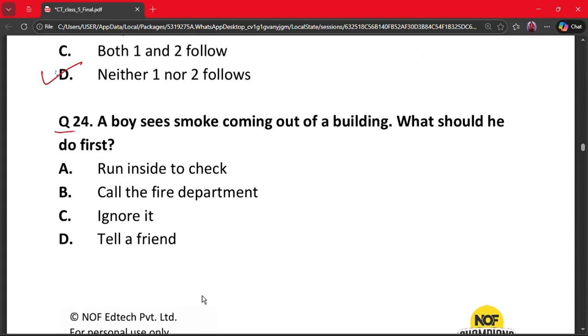Question number 24. A boy sees smoke coming out from a building. What should he do first? A. Run inside to check. B. Call the fire department. C. Ignore it. And D. Tell a friend. The correct thing to do here is option B. Call the fire department. Fire emergencies need immediate professional help. Calling firefighters saves lives and property. So option B is the best and correct answer.